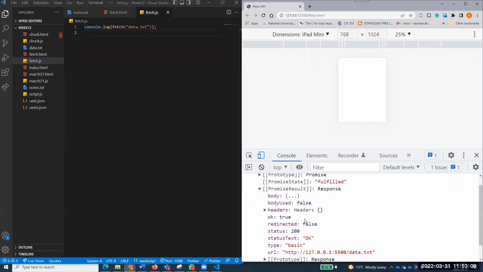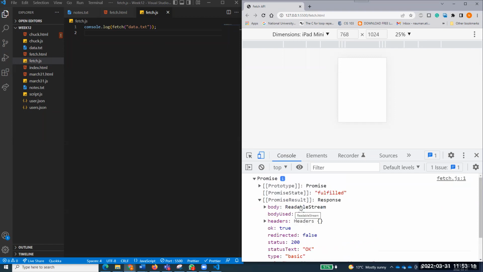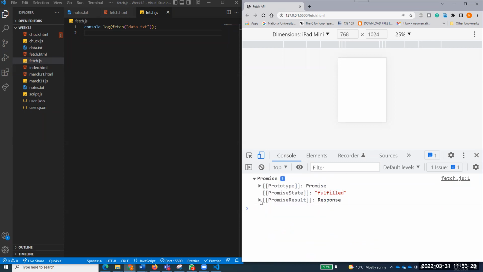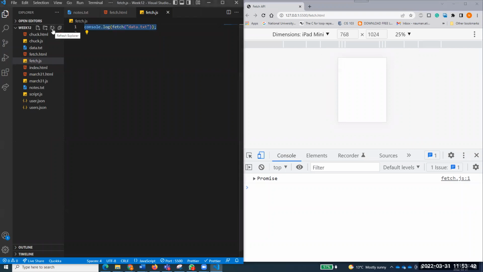And what is the response that I've got? I've got something like this. There is a body. This is a readable stream. This is not the text. The text should appear over here, but it's saying readable stream. I'll talk about how to handle that. But you see the status is 200. Status text is OK. So it means that I have received the promise. It is the fulfilled promise, but I do not see the data over here. I'll talk about how we'll see that data. But do you understand that a Fetch API always returns a promise? That is the point that you need to remember. And for the time being, I just want to delete that one.